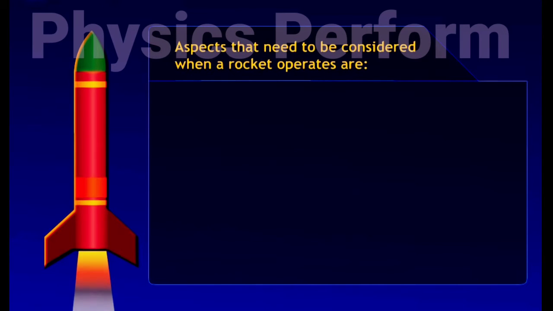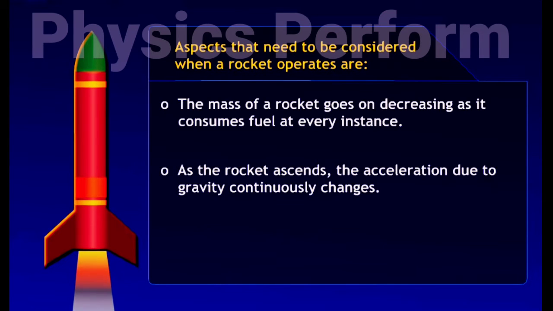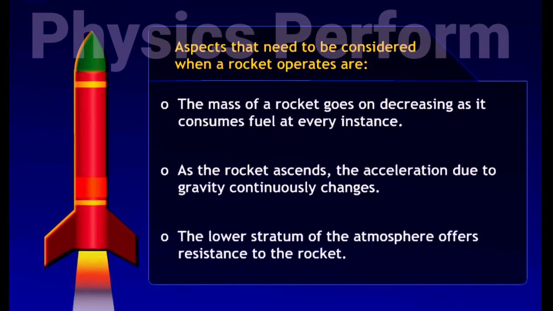The practical aspects that need to be considered when a rocket operates are: the mass of a rocket goes on decreasing as it consumes fuel at every instance. As the rocket ascends, the acceleration due to gravity continuously changes. The lower stratum of the atmosphere offers resistance to the rocket.